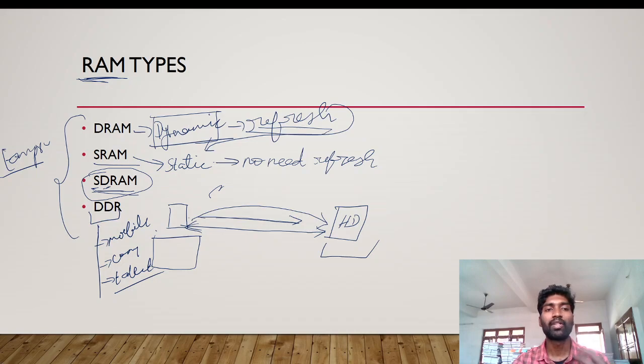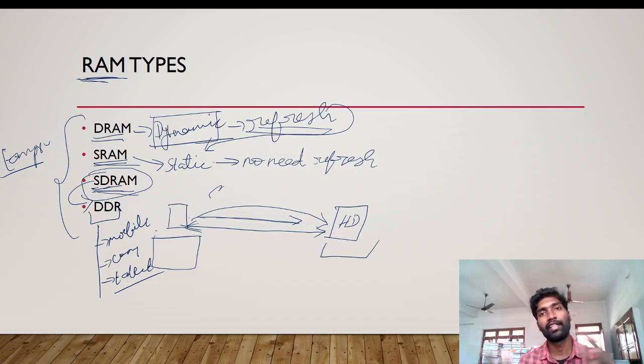When we are talking about the costliest, comparing to DRAM, SRAM is costlier. Comparing to static random access memory, synchronous dynamic random access memory is costlier. Comparing to this, DDR, double data rate RAM, is costlier. So again I am saying DRAM needs a refresh, SRAM needs no refresh, and synchronous dynamic random access memory always synchronizes the data.